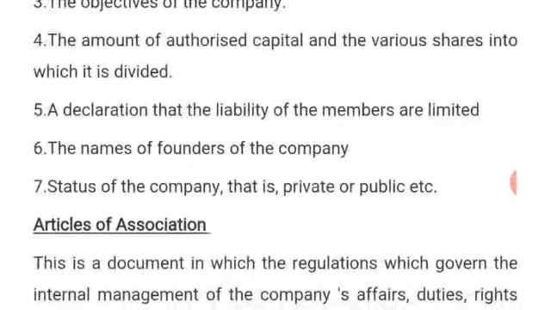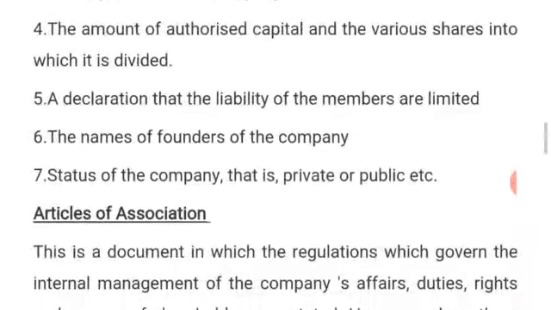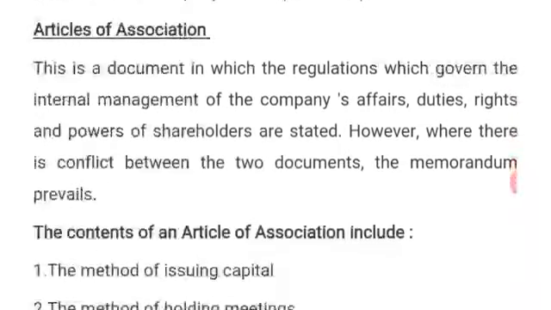But the shareholders are the owners of the company. After the company has been established by the promoters, the shares will be sold out. Those that are able to buy the shares of the company will be regarded as shareholders. So they will be regarded as the owners of the company, meaning that shareholders are the owners of the company. So that is the difference between promoters and shareholders. Let us now move to articles of association.